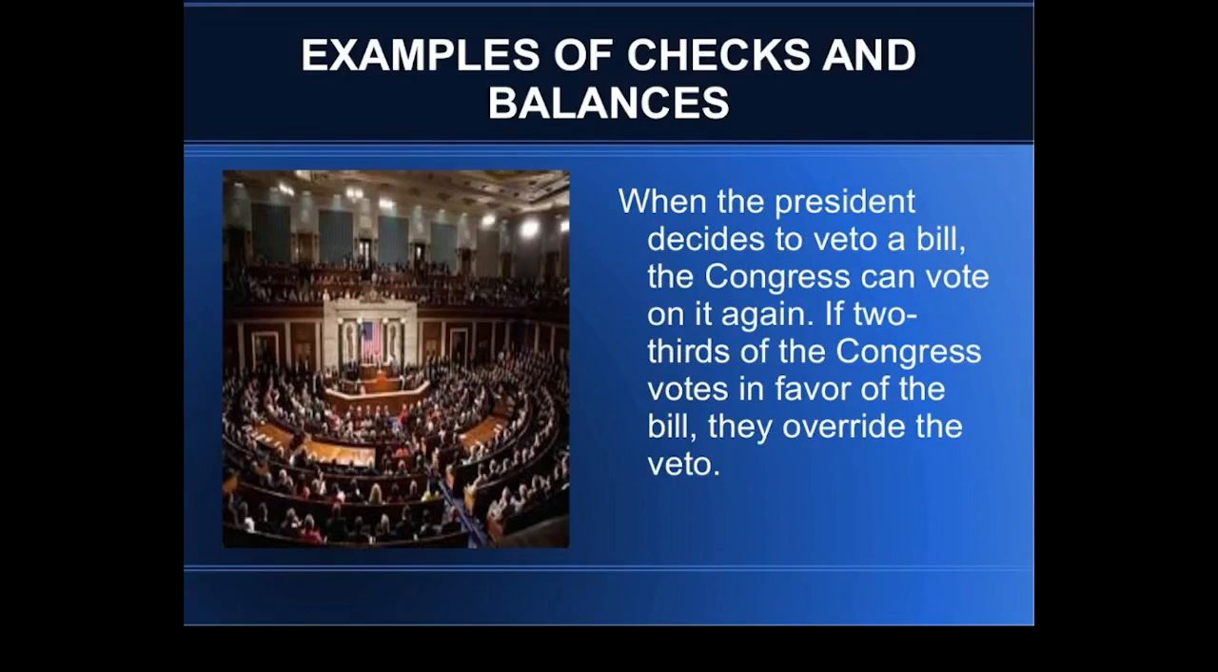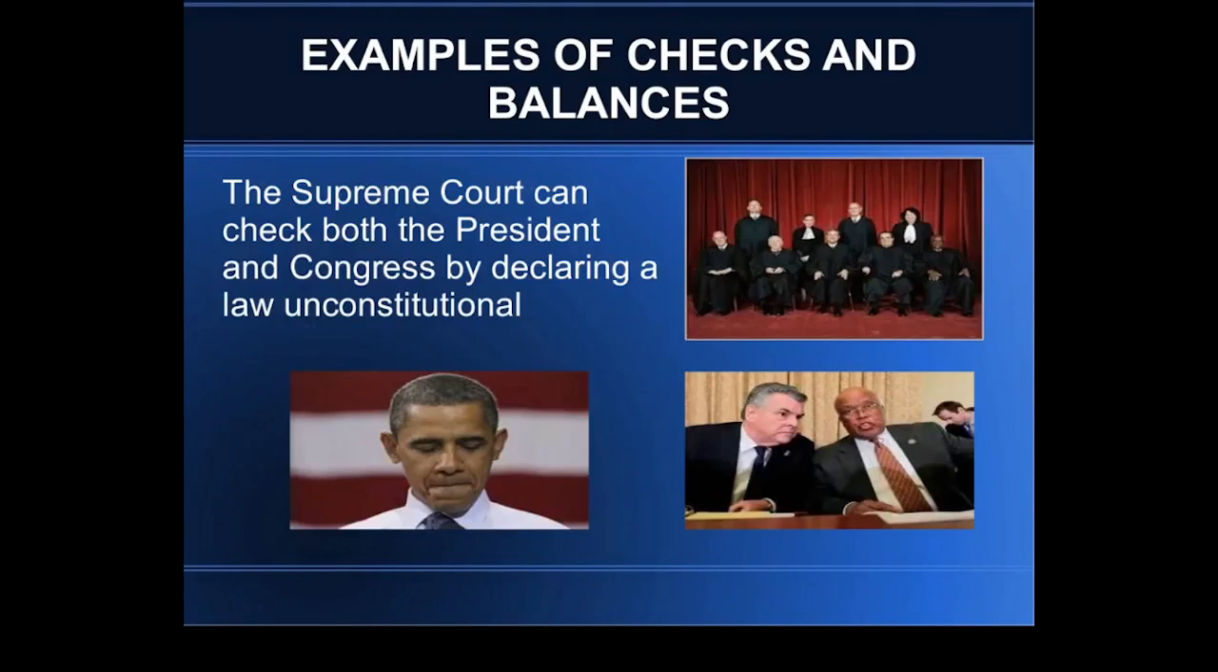When the president decides to veto a bill, the Congress can vote on it again. If two-thirds of the Congress, both houses, votes in favor of the bill, they override the veto. The Supreme Court can check both the president and Congress by declaring a law unconstitutional. Again, the Supreme Court is the judicial branch.